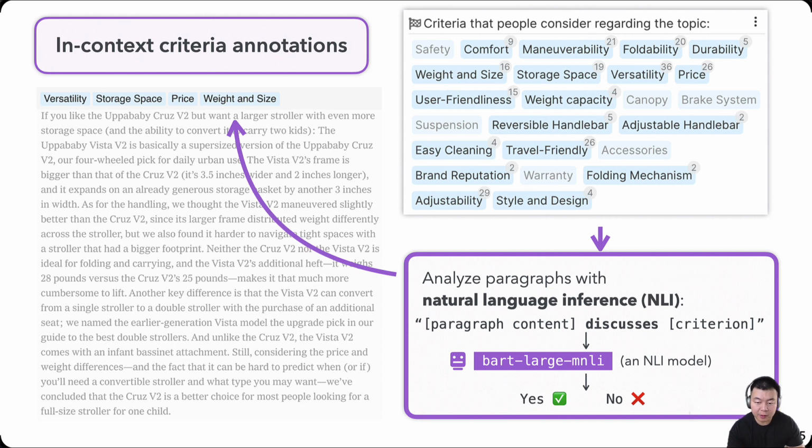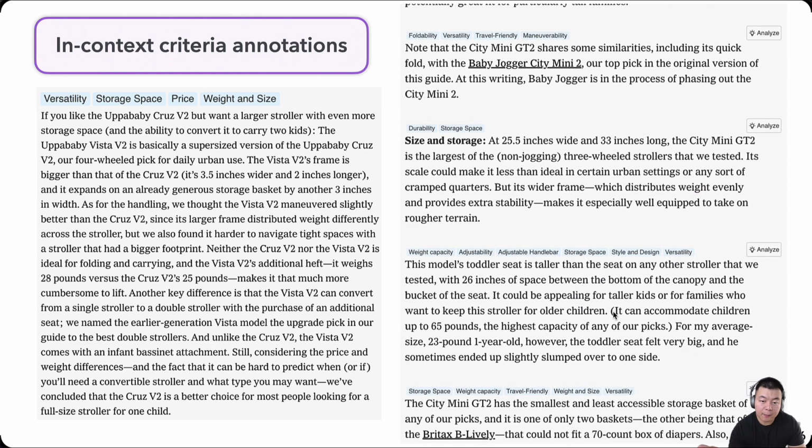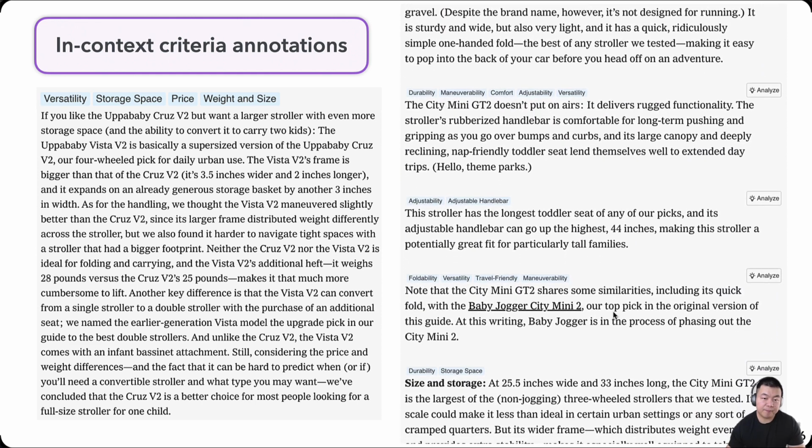So in the overview page, criteria included in the current page will get highlighted, and those not included will be lowlighted. And later in the case study, we'll see how this could help people read and navigate articles more strategically. And the page augmented with criteria annotations will be rendered like this.